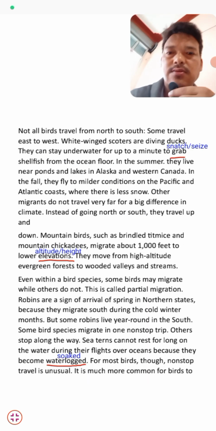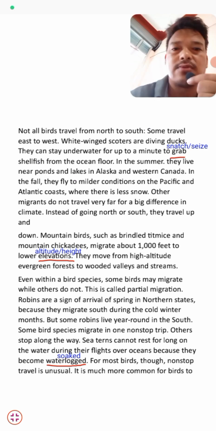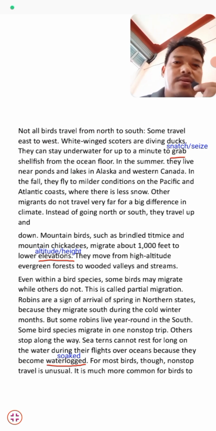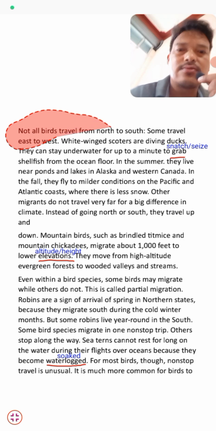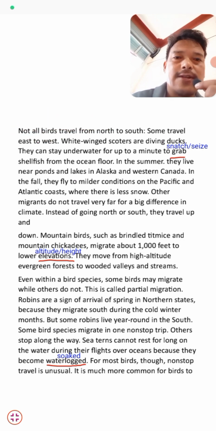Students, not all birds travel from north to south. It's not necessary that all birds will travel from north to south. Some travel east to west also. So about bird migration, students, we can get knowledge from study only.